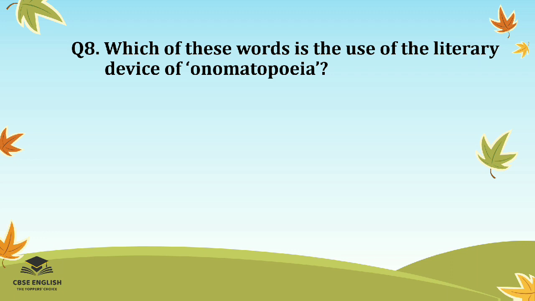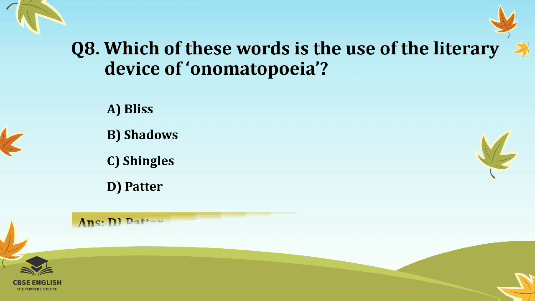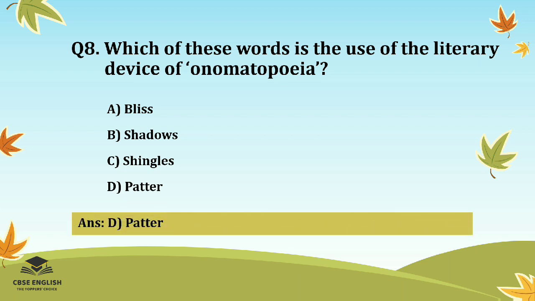Question number 8. Which of these words is the use of the literary device of onomatopoeia? Options are bliss, shadows, shingles, or patter. And the right answer is patter. Here, onomatopoeia means the use of sound words. Patter is the sound created by raindrops falling on the roof.